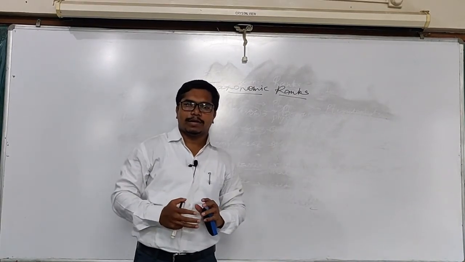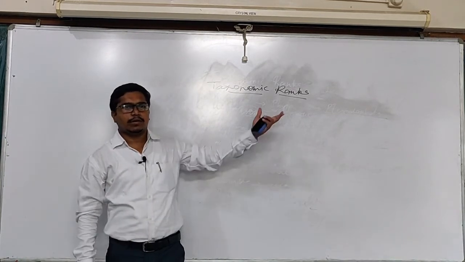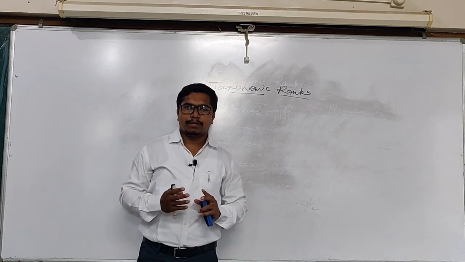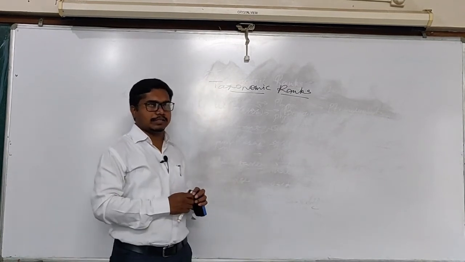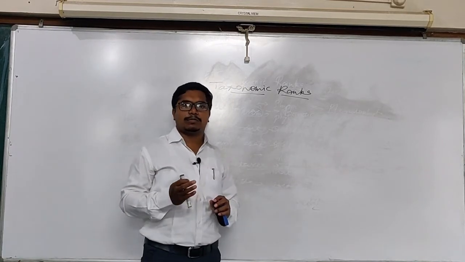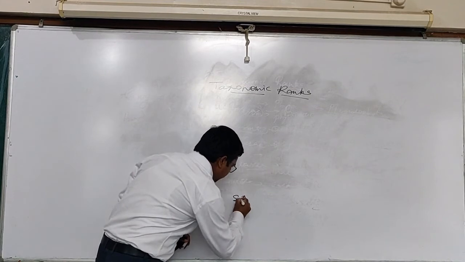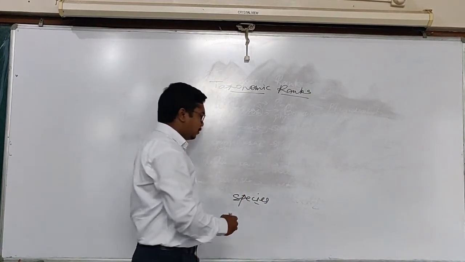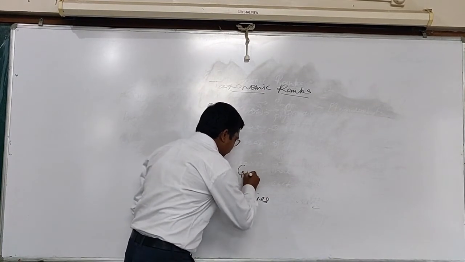Each individual plant is divided into a number of groups. These groups are called taxonomic ranks. Broadly, all the plants are divided into 6 major taxonomic ranks. The basic taxonomic rank is the species. The species is divided into a small group that is called a genus.